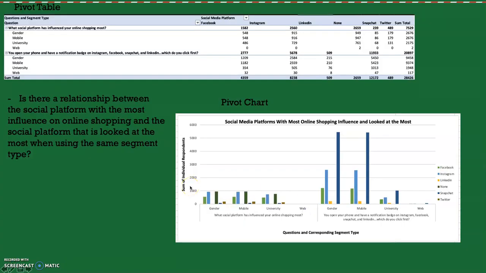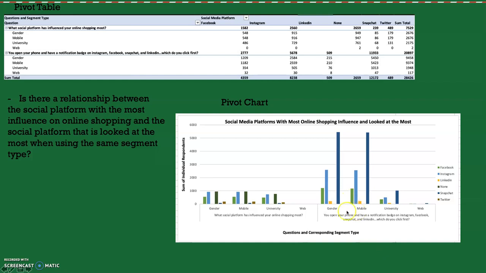Next up, we have the pivot table and the pivot chart. What I did here is essentially I used the social media platforms and the segment types. We can see here the questions, segment types, and then the social media platforms right here. And what we're looking at is we're just trying to briefly see if there's a relationship between the platform with the highest influence on online shopping and the social platform that is looked at the most in terms of notifications.